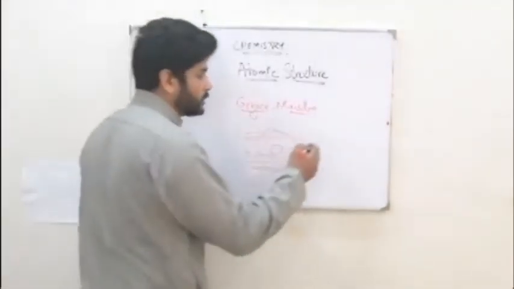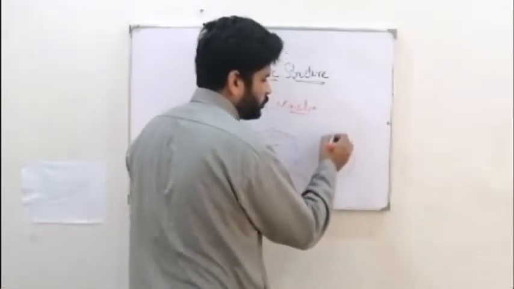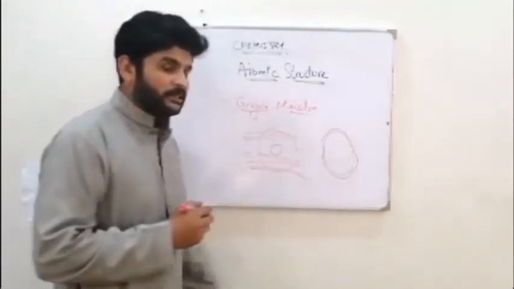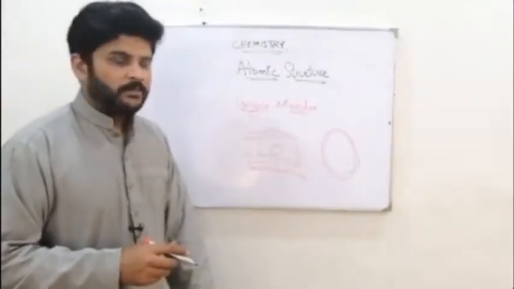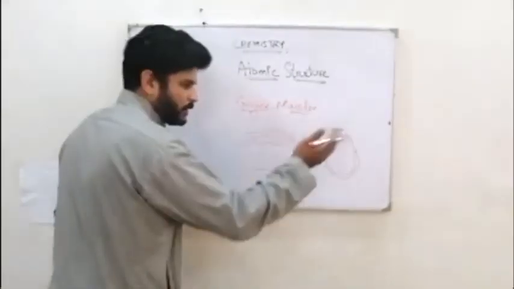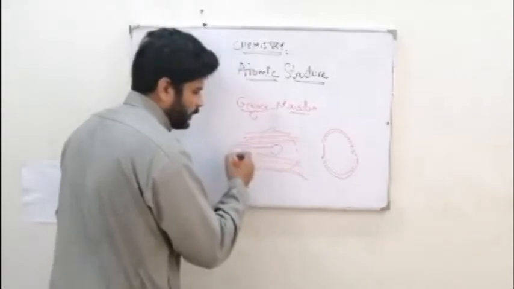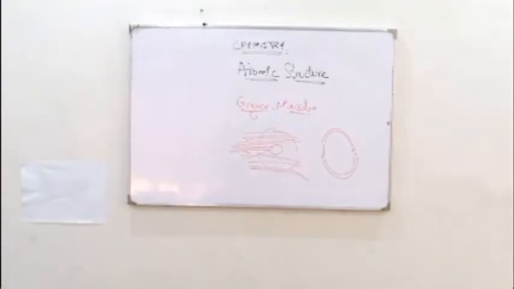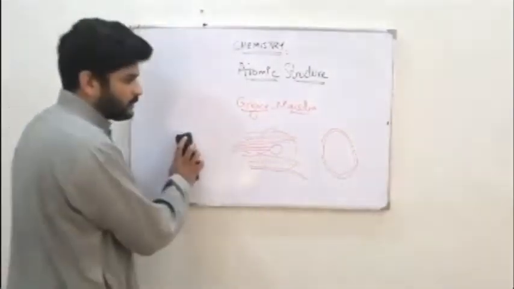empty spaces. Before this experiment, it was considered that it has a very huge nucleus and electrons revolve around this nucleus this way. That's a huge nucleus. But after this experiment, they saw that maximum alpha particles collide and they reflect back. So the ones which have reflected back have collided with the nucleus.